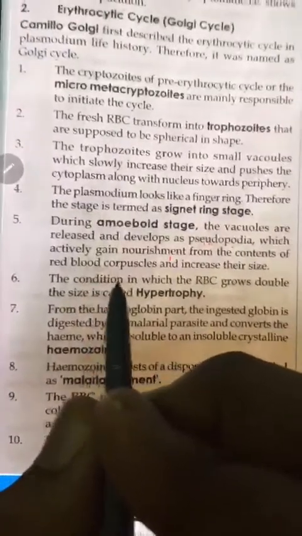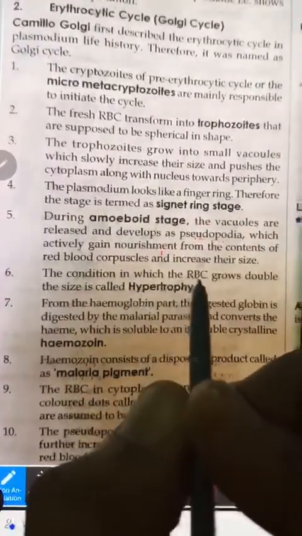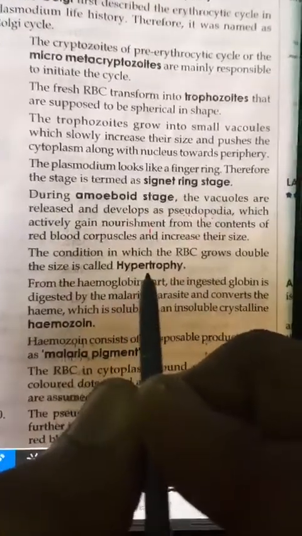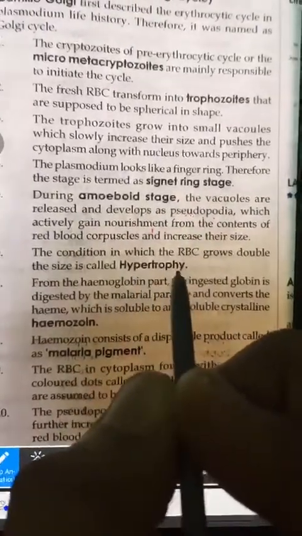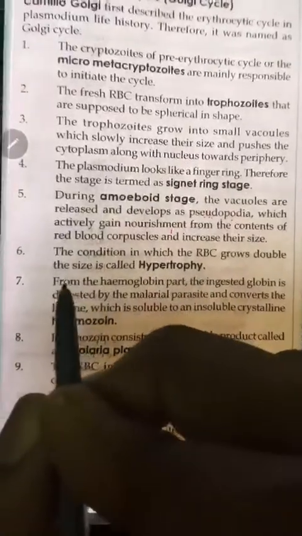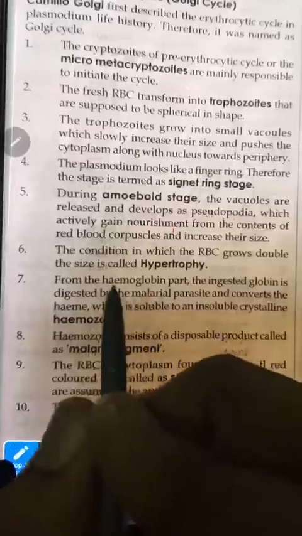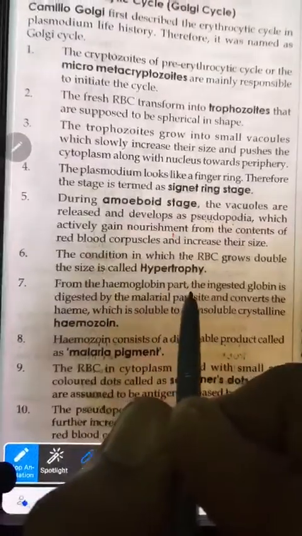Sixth stage, we can see what is happening now. Ultimately, the RBC is going to become double size, and that stage will be called hypertrophy, meaning it has eaten too much, it has taken too much nourishment. Seventh point, hypertrophy. Seventh point, we can see what is happening to the hemoglobin part.